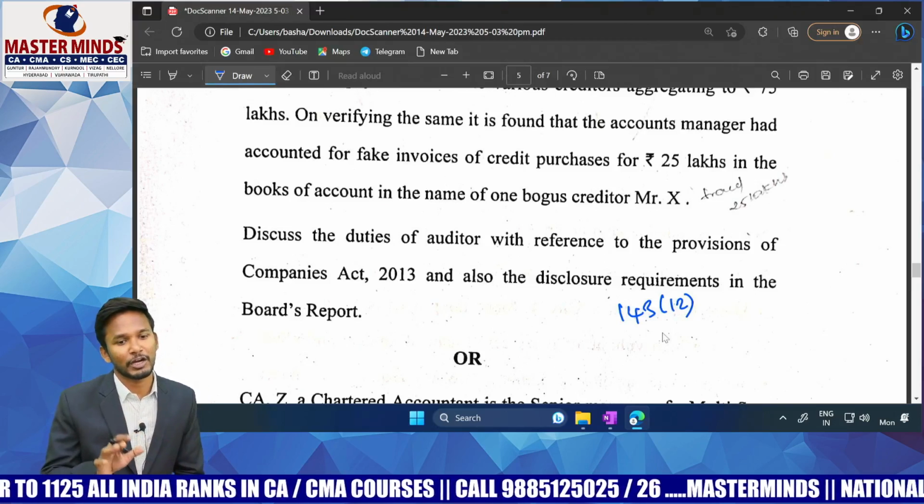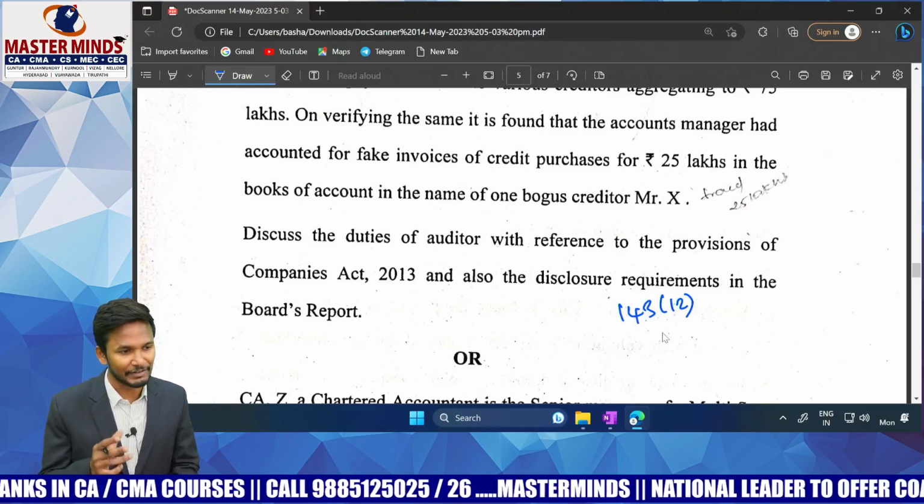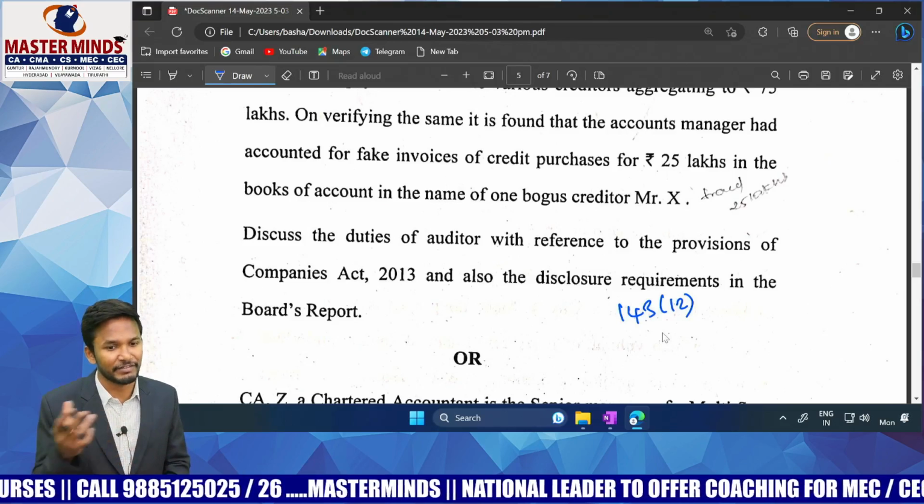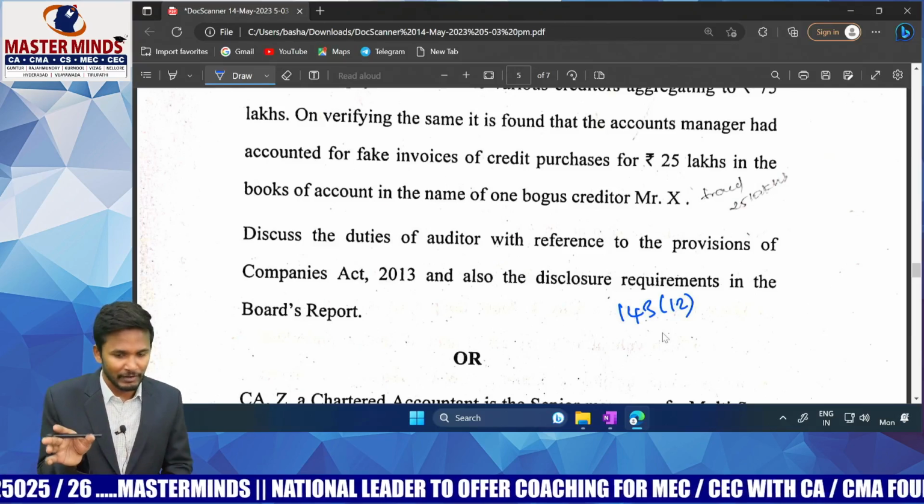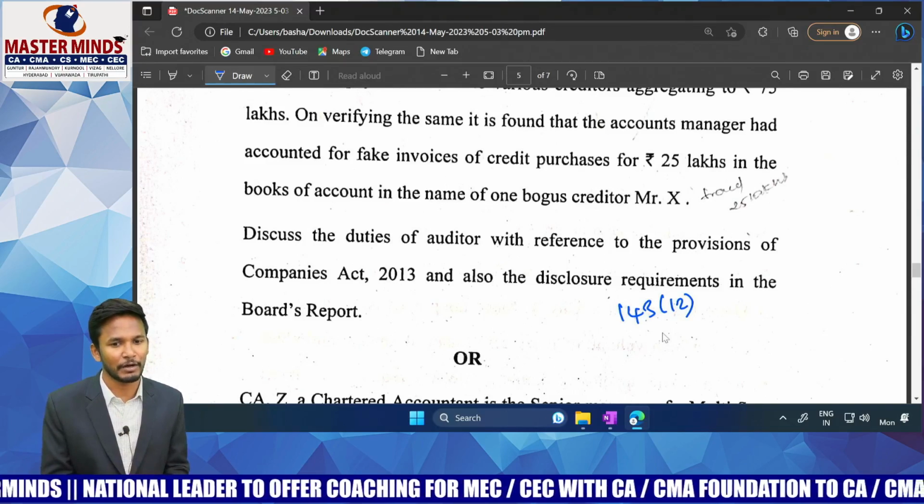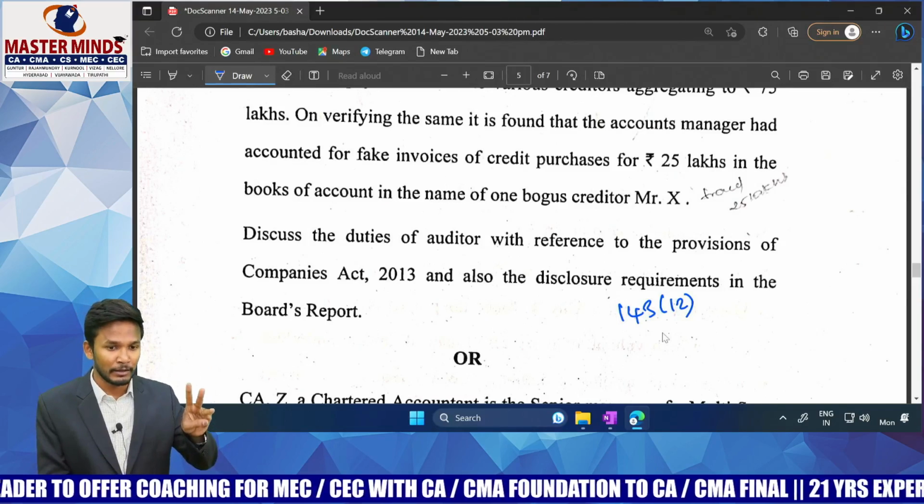If the amount is more than or equal to 1 crore, what will happen? You will wait for 45 days. After 45 days, if you get a response, within 15 days of the date of response, you will inform the central government. If you are not receiving a response on the expiry of the 45th day, within 15 days you will inform the central government again. What will you inform? Amount involved, parties involved, nature of fraud. Along with that, these three you will report.